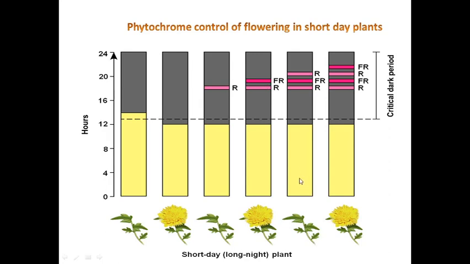And now what if a plant is first given a flash of red light, then a flash of far-red light, and the last wavelength given is red? The plant will not flower, because the last wavelength given was red, which is an inactive form. In the next experiment, if red is given, then far red, and then red, and then the last wavelength given is far red, the plant will flower, because it is the active form. So this is how phytochrome controls flowering in short day plants.